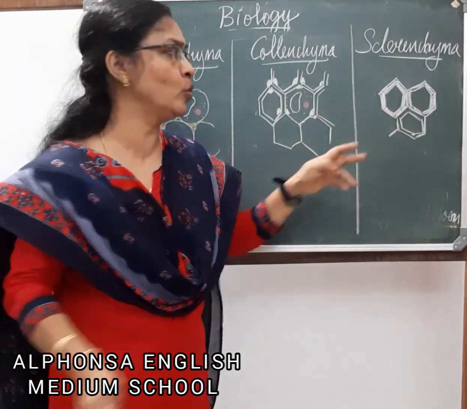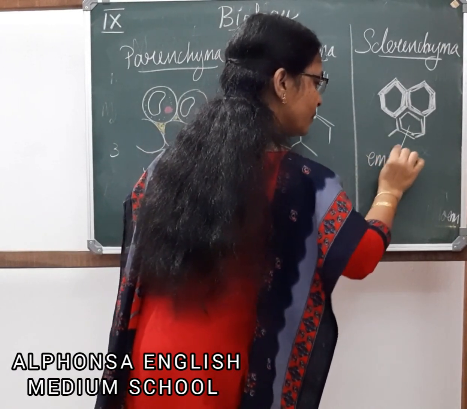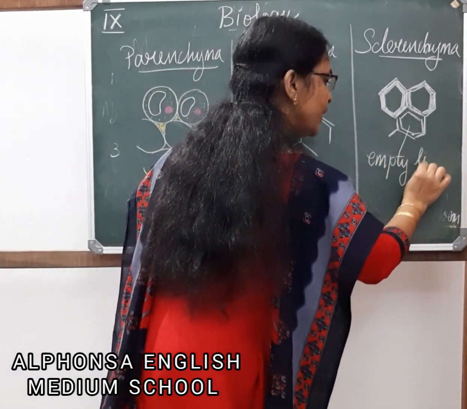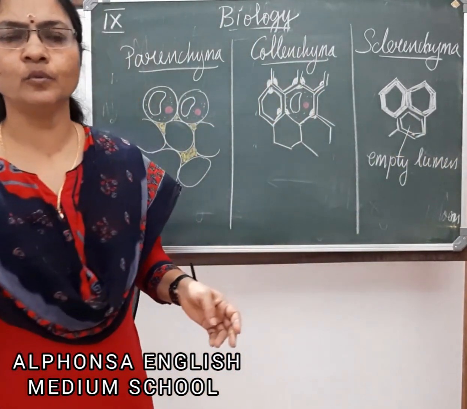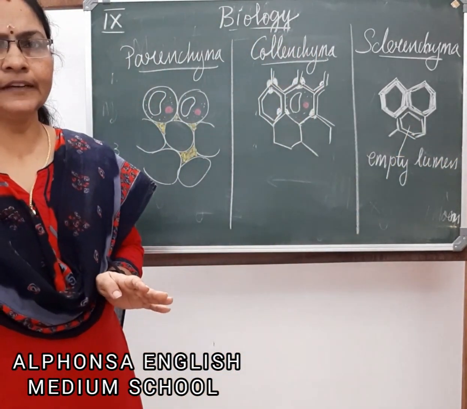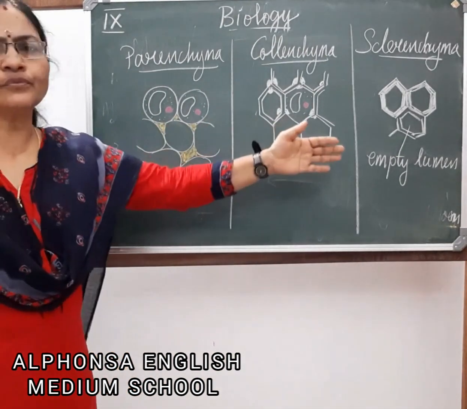They have an empty lumen. They are dead cells, so they have an empty lumen. The inner empty space is called the lumen. Empty lumen. Clear? Next. Now I will tell about parenchyma functions. The functions of all the three.